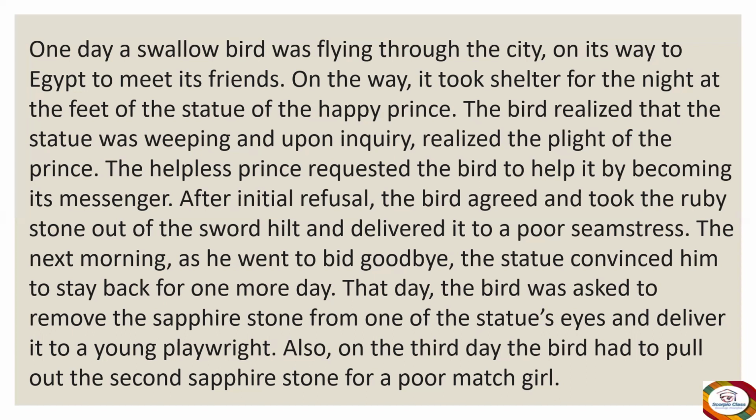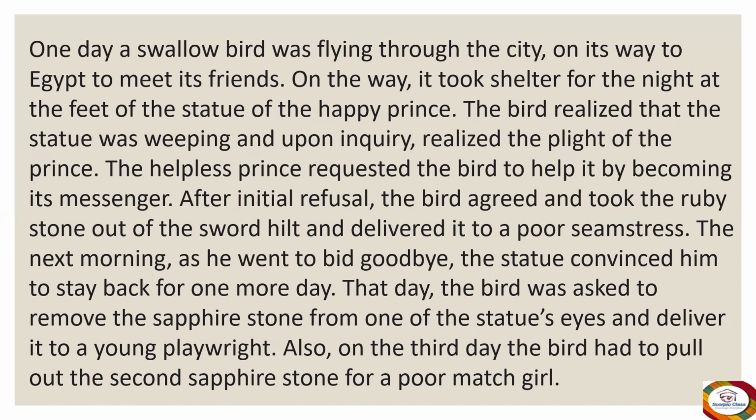Now, again, it was a request from the Happy Prince, and this poor match girl was crying bitterly as she had mistakenly dropped all her matches into the gutter. Actually, they were for her to sell and get some money at home, but they accidentally fell into the gutter, and she was worried about getting beaten up by her father once she reached home without any money.